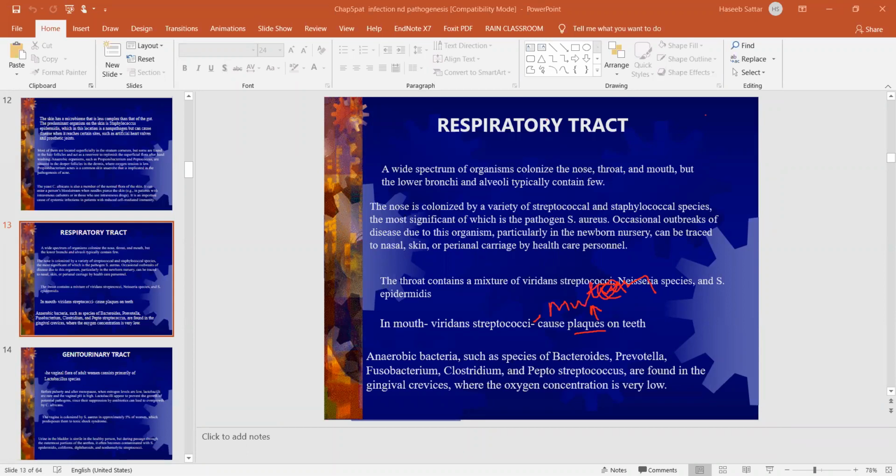These are the proteins that deposit on the enamel of the teeth. These high molecular weight glucans are secreted by Streptococcus mutans, and they deposit on the enamel of the teeth.